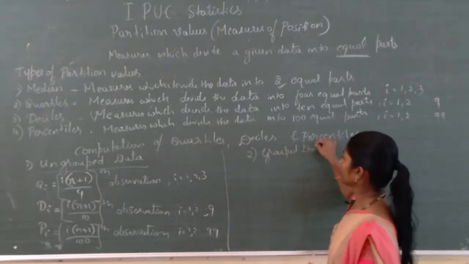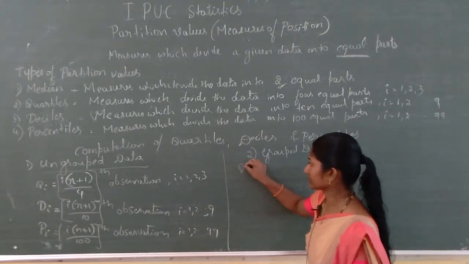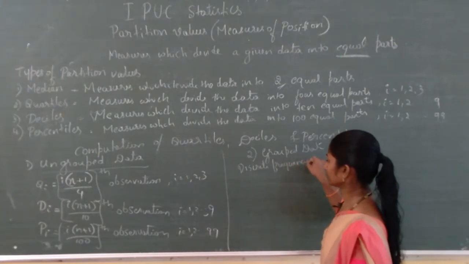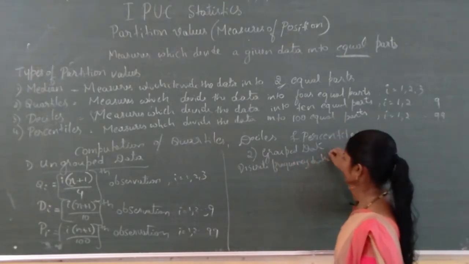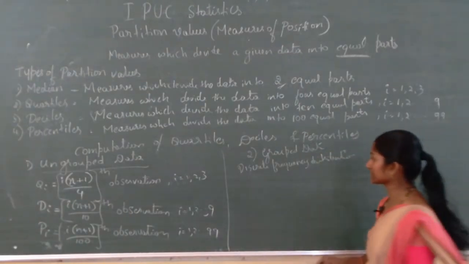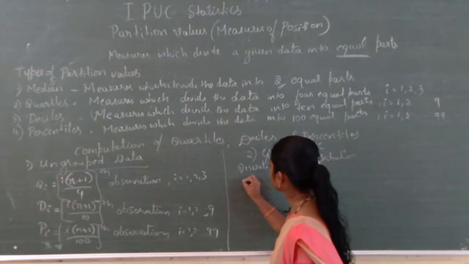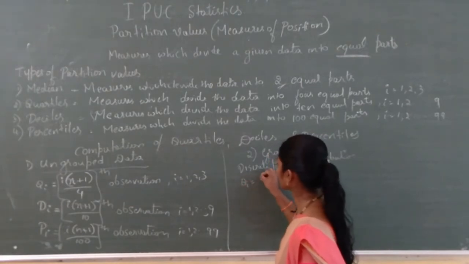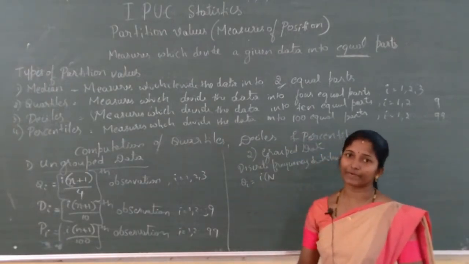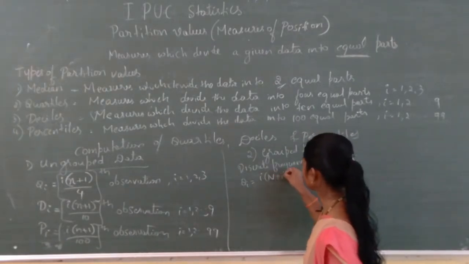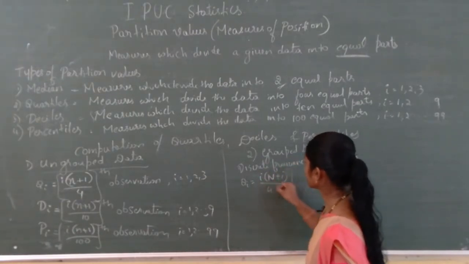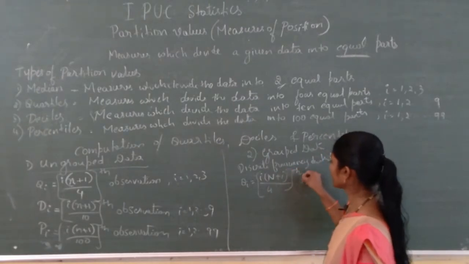In the grouped data, two types, one is discrete. For the discrete series, Qi equals i into (capital N plus 1) divided by 4th, this much of observation.